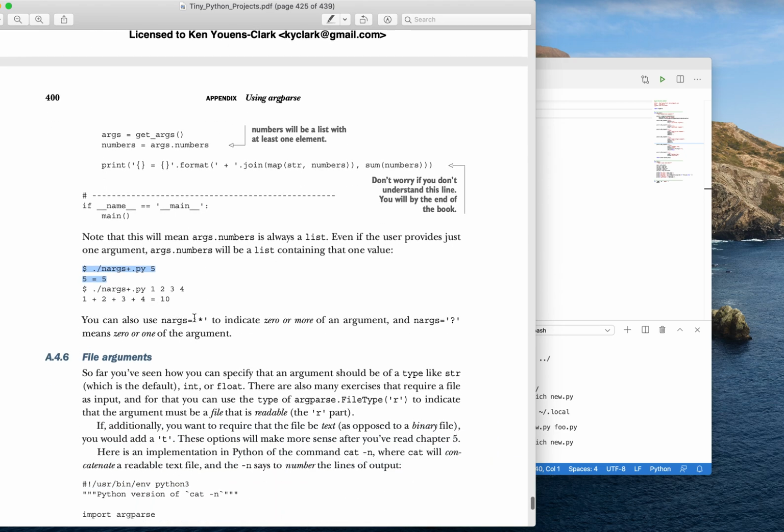Other values that you can use for nargs are the star to indicate 0 or more, and the question mark to indicate 0 or 1 argument.